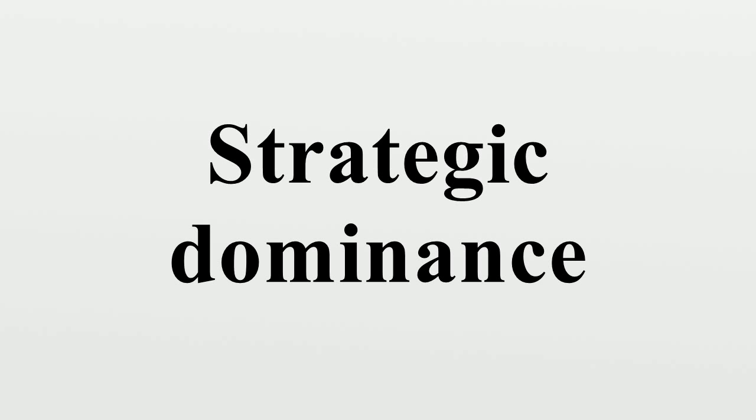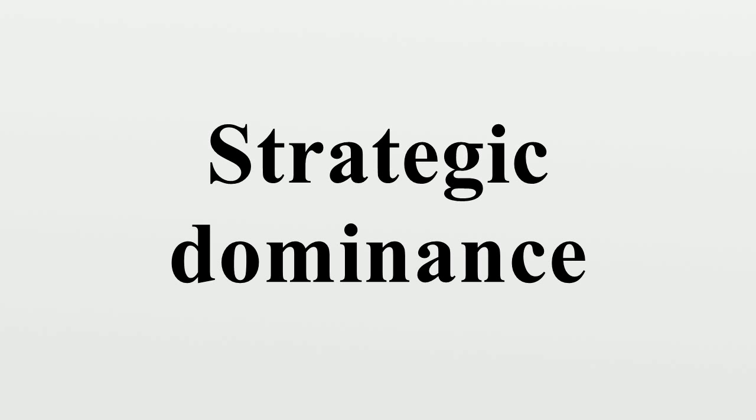This notion can be generalized beyond the comparison of two strategies. Strategy B is strictly dominant if strategy B strictly dominates every other possible strategy. Strategy B is weakly dominant if strategy B dominates all other strategies, but some strategies are only weakly dominated by B. Strategy B is strictly dominated if some other strategy exists that strictly dominates B. Strategy B is weakly dominated if some other strategy exists that weakly dominates B.